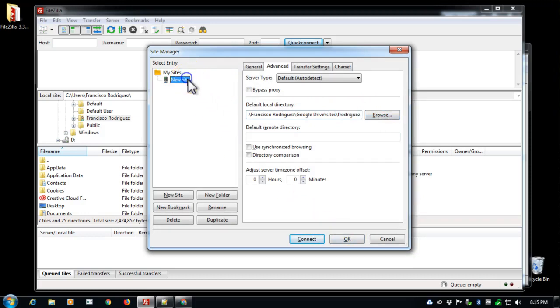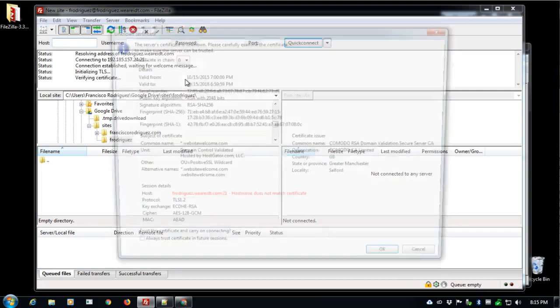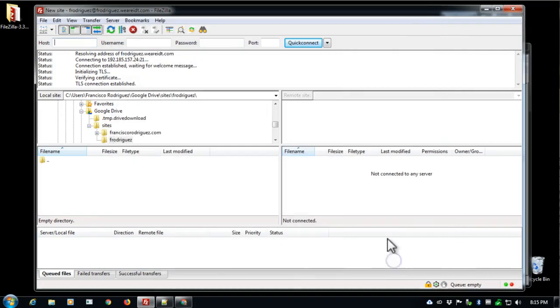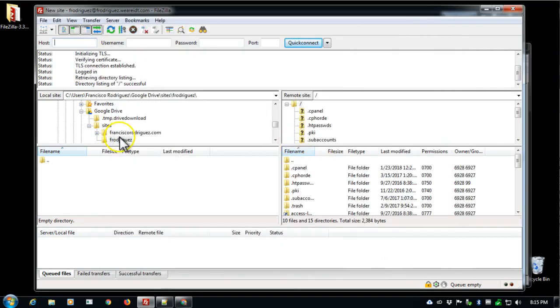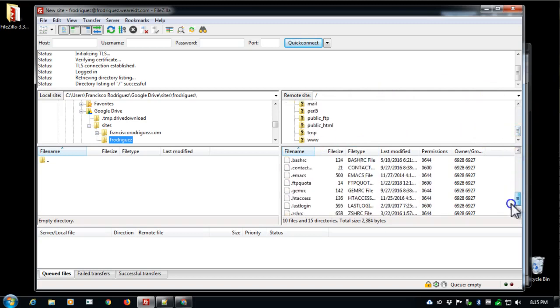And I'm going to give this a name at some point. Click OK. F. Rodriguez on the left is my local. On the right, I see all of my directory.